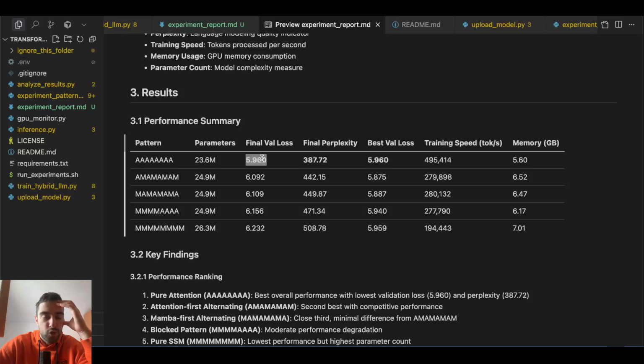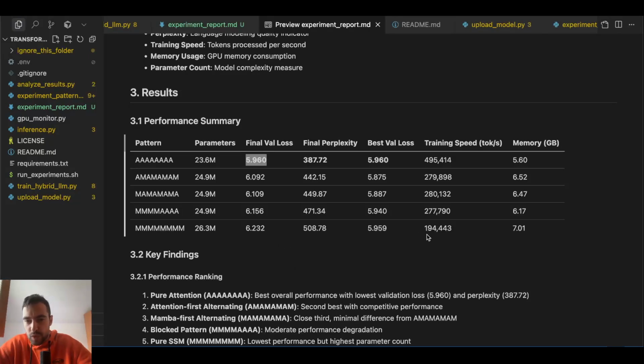I wonder if I ran this whole thing again, would I get the same loss? I think I would. Final perplexity, but I should also tell it to track training perplexity as well, just so I can see the difference between training and validation, because I don't know why validation is so different from training. All Mamba heads also takes the most memory here.